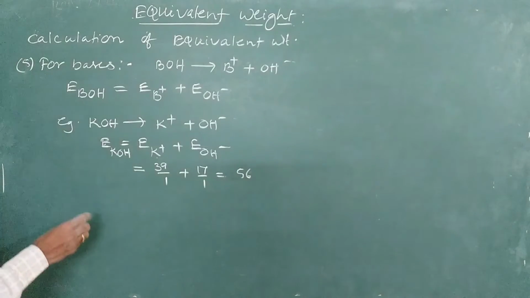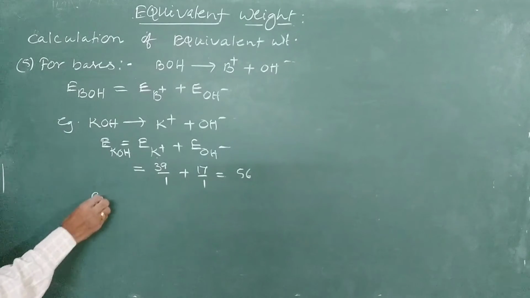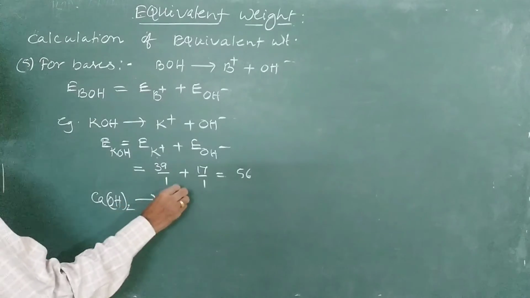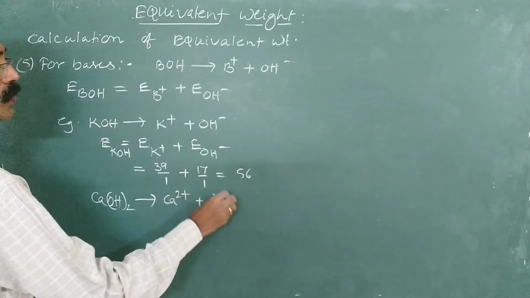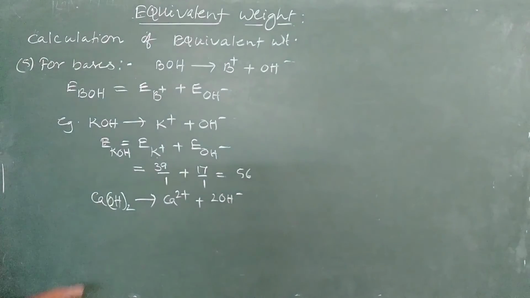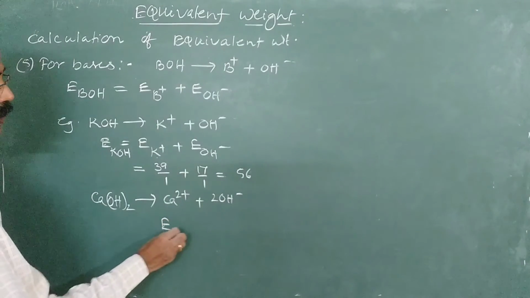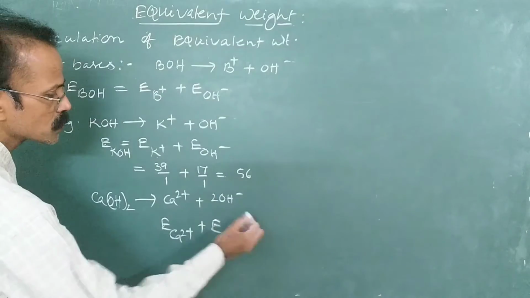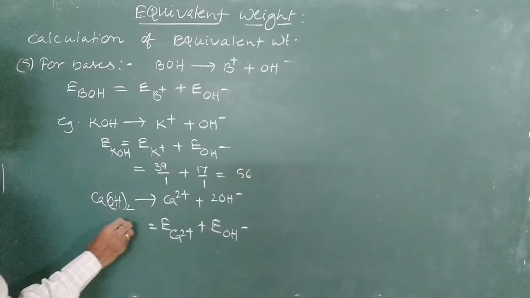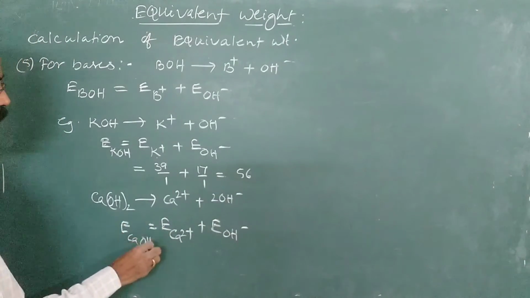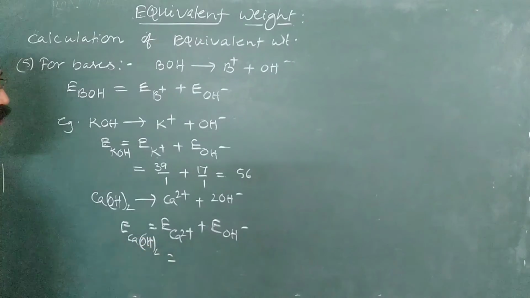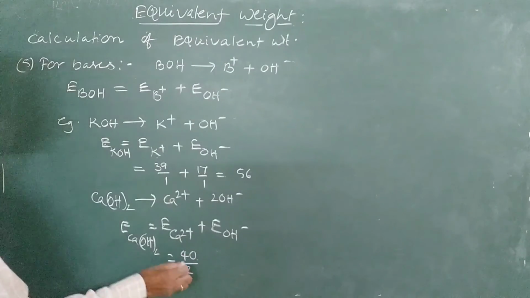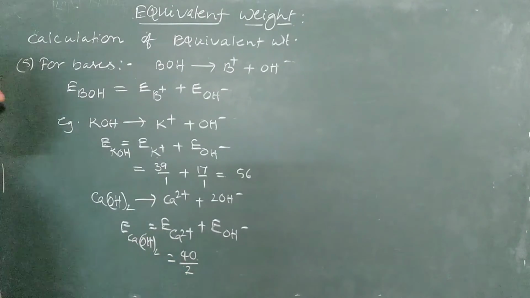And for calcium hydroxide, it ionizes to give calcium and hydroxyl ions. Two OH minus ions are given. So the equivalent mass of calcium plus the equivalent mass of hydroxyl ions is equal to the equivalent mass of calcium hydroxide. The equivalent mass of calcium is ionic mass divided by valency 2.